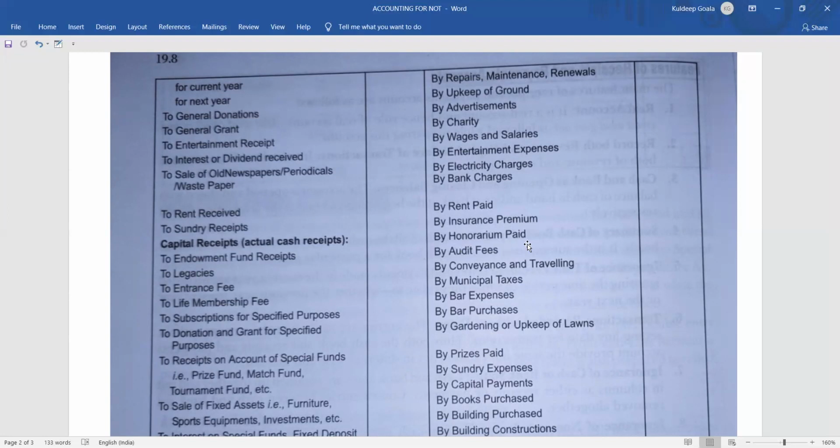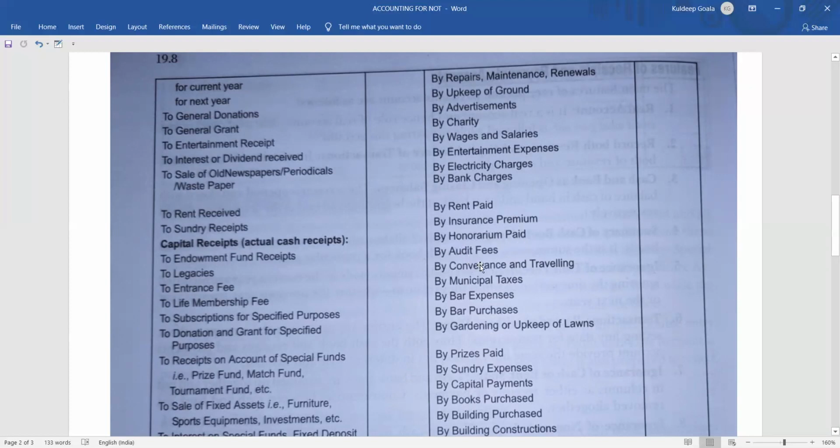to a specialized person who is invited to your club for providing a specialized service. Suppose you have invited a doctor to provide a free medical checkup to many people. For this you have to pay a certain amount of money to that doctor. The money that you pay to the doctor will not be taken as wages because you cannot treat him as labor. Neither can you take it as salary because you are not paying him monthly. So what will you do? You pay a certain amount of money for honoring his service. That is why it is called honorarium. So, by honorarium paid.